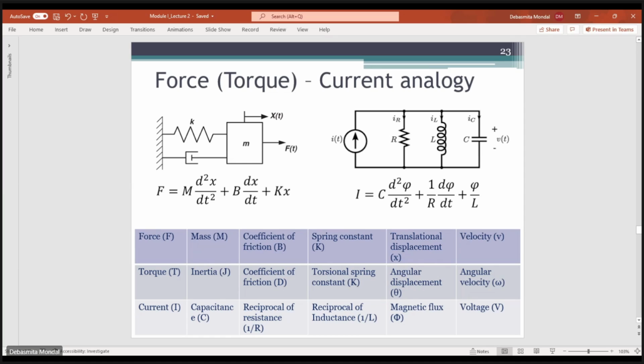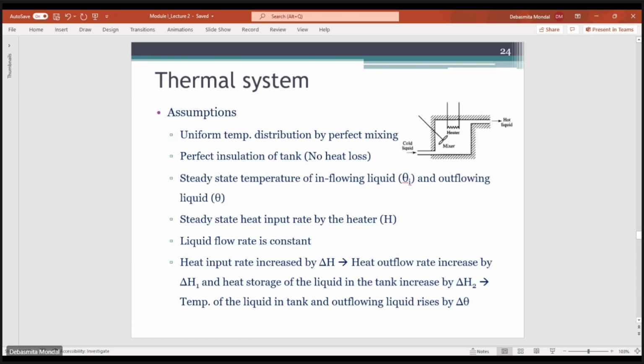Similarly, this kind of analogy is present across domains. So the moment you model different kinds of systems, you will find there is a certain pattern by which the variables present in each of the models are analogous to each other. Okay.